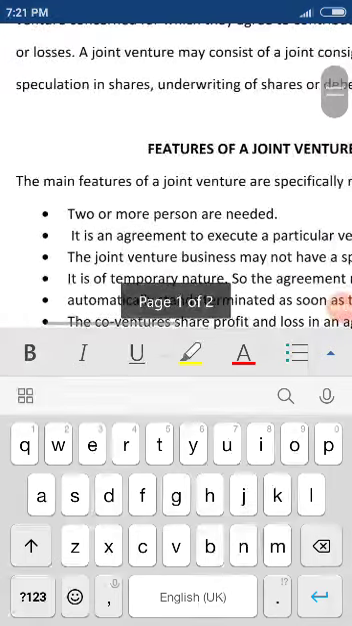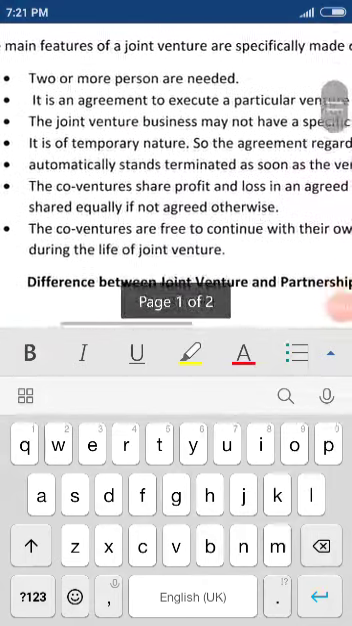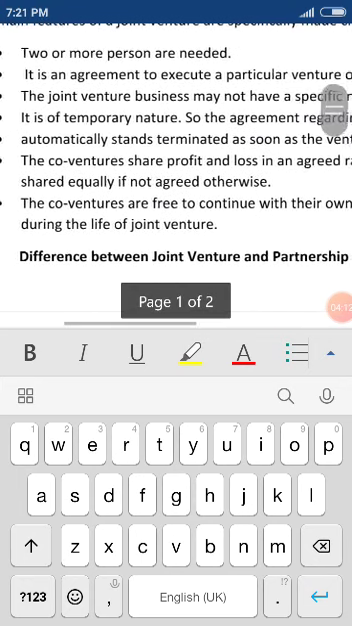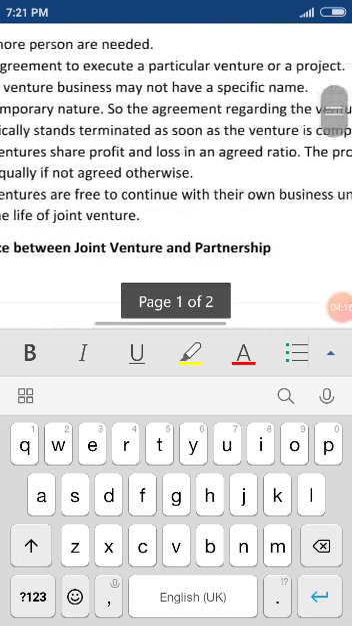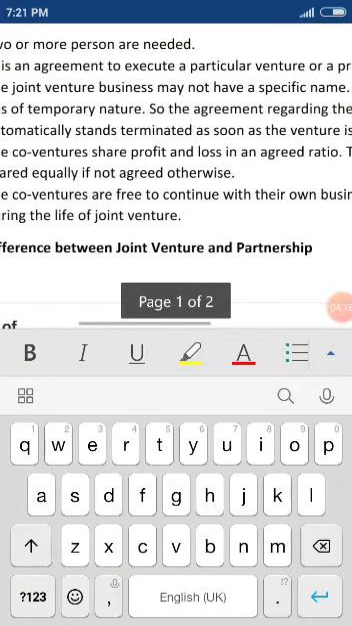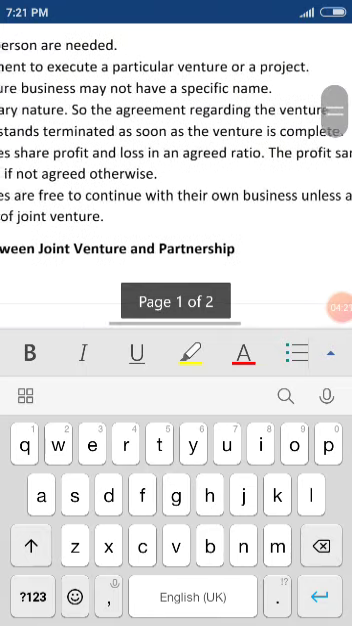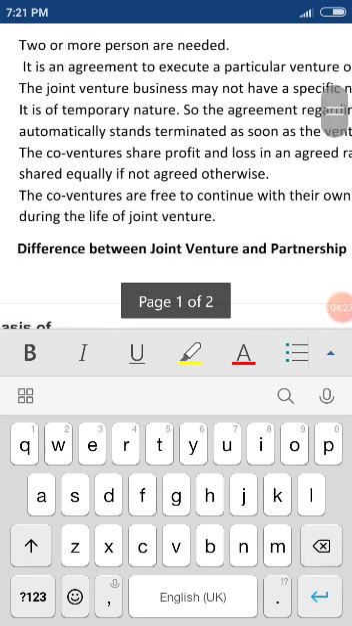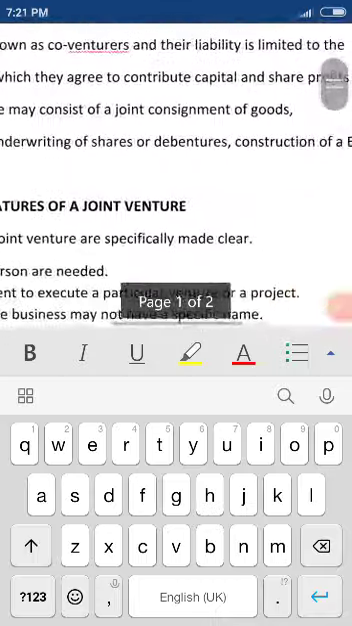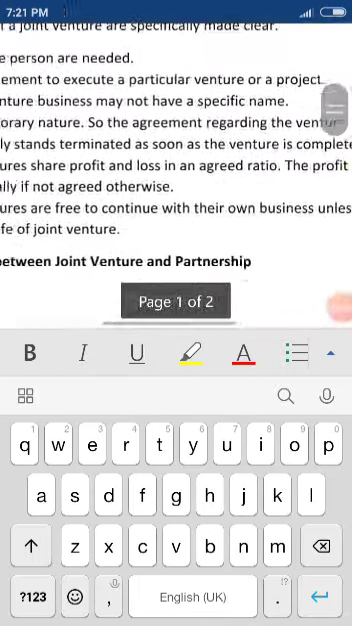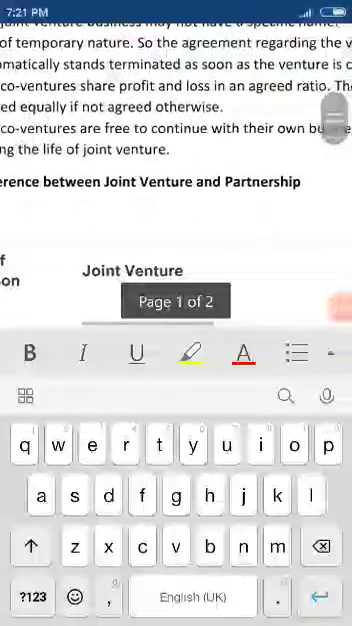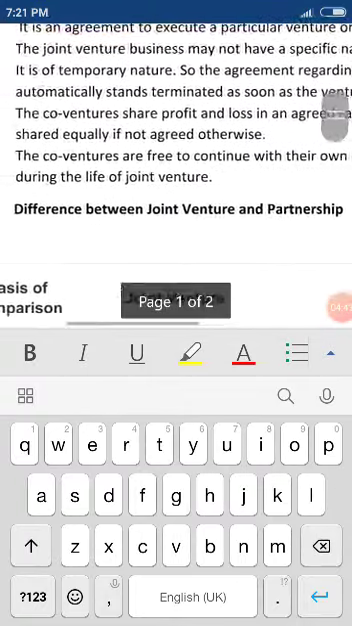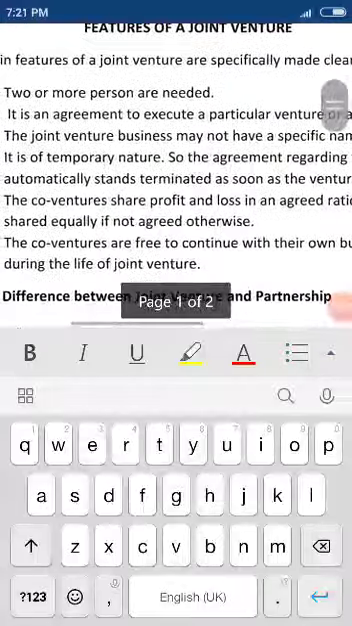If you observe the features of joint venture, see here: two or more persons are needed. As I told you, two or more people join together, so two or more persons are required. There is an agreement to execute a particular plan, meaning the construction of a building or of a road. For that they may join together, or they may also join together for underwriting of shares, issuing shares also. Next, it is temporary in nature and there is no specific name for it. So these are the features of joint venture.